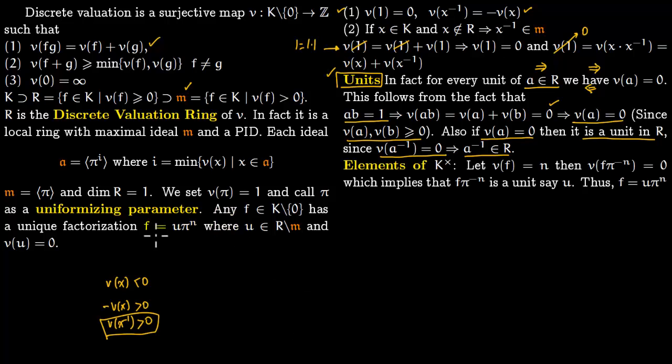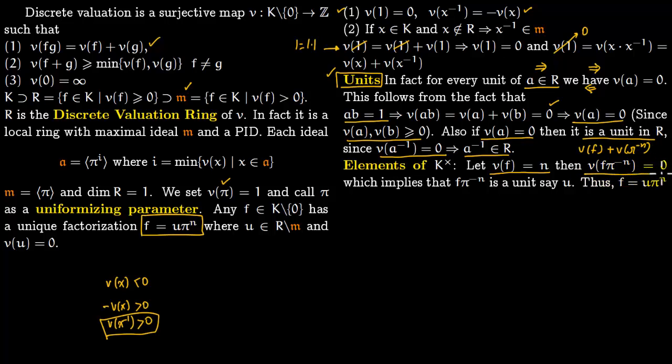Now we talk about elements of this form. So let valuation of f be n. Then valuation of f times pi to the minus n. We are saying valuation of pi is 1, which we have set as 1. So use this formula again. So you get valuation of f, and then plus valuation of pi to the minus n, which will become n minus n, which will be 0.